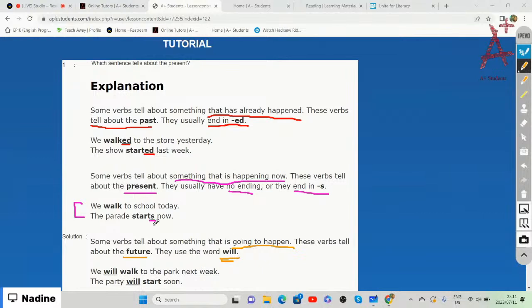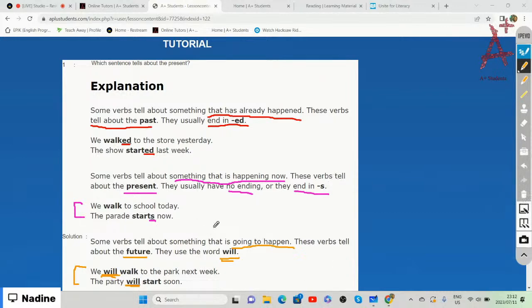We're going to put will in front of the verb. Here we have a few examples. We will walk to the park next week. Or the party will start soon. And there we also have the word will. The word will in front of the verb tells us about something that is going to happen.